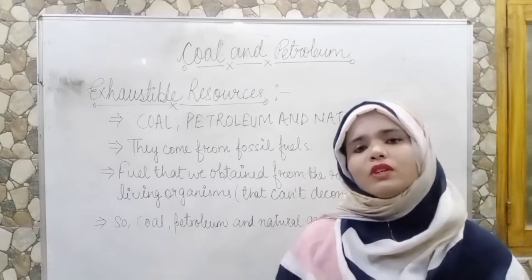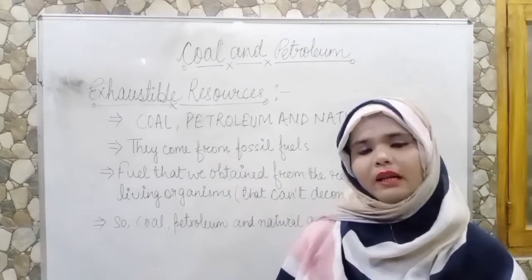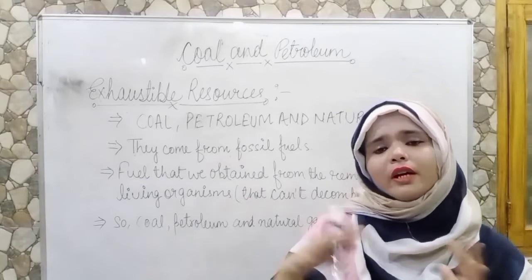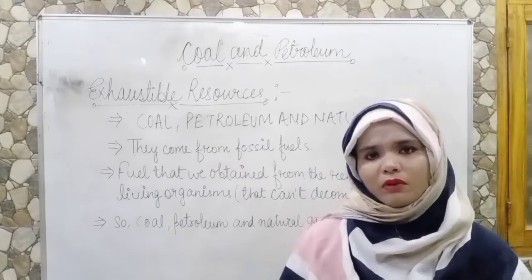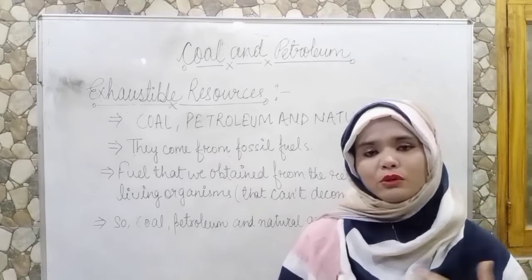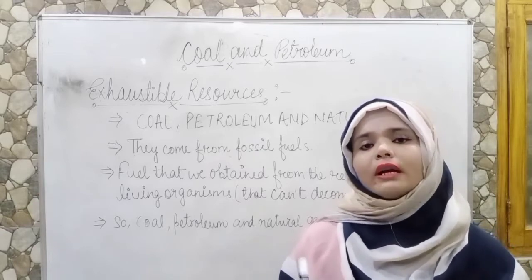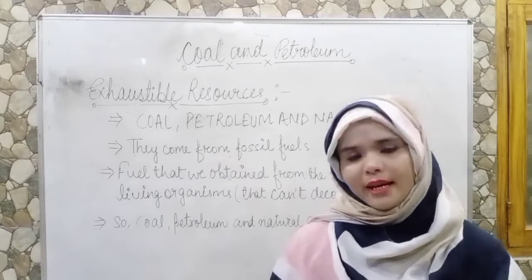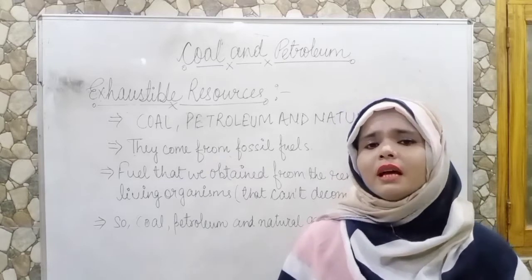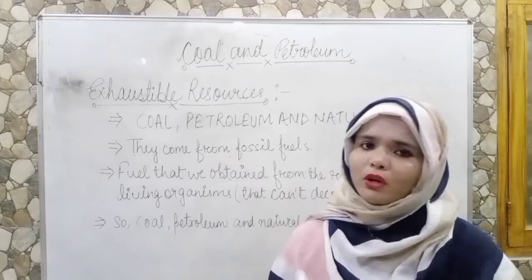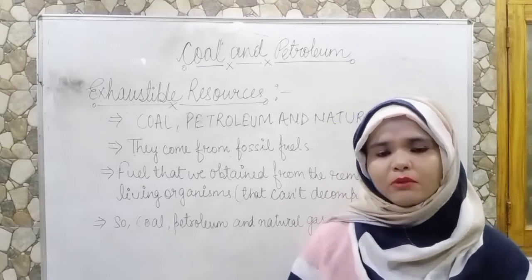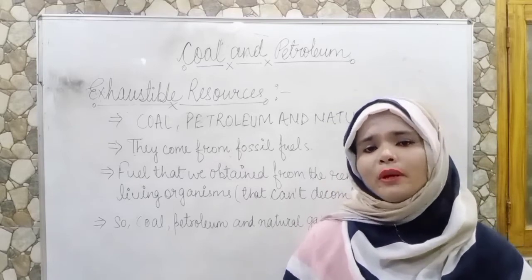Any living organism which is buried inside the earth can convert into a fossil. Not all parts of the dead organism convert into a fossil. As you know, the dead organism decomposes inside the earth, but some parts remain and are converted into fossils, but this can take a very long period of time.